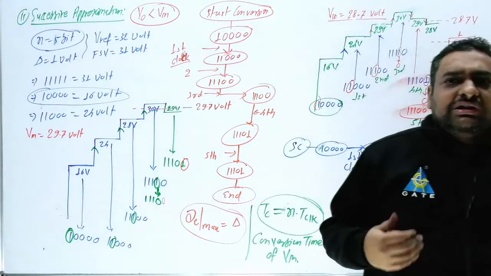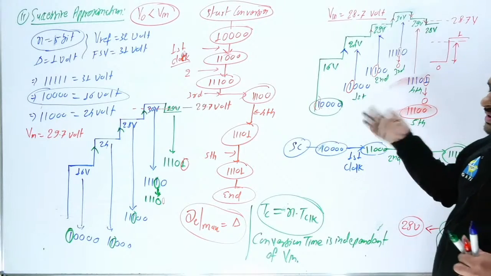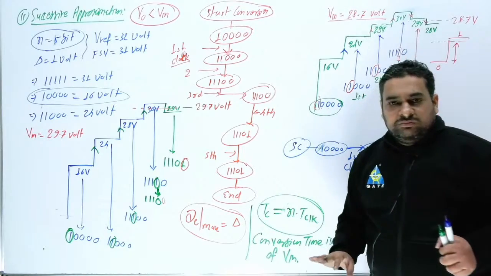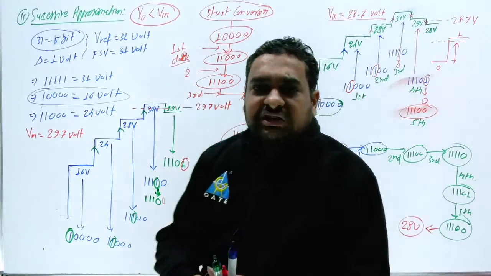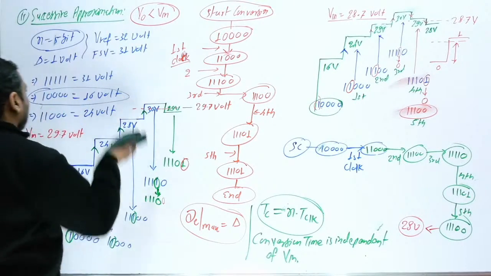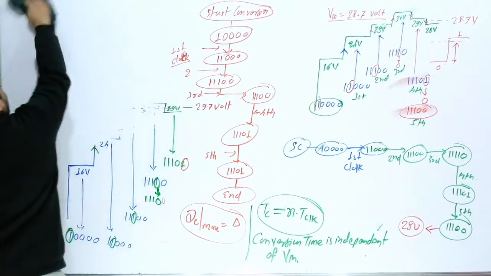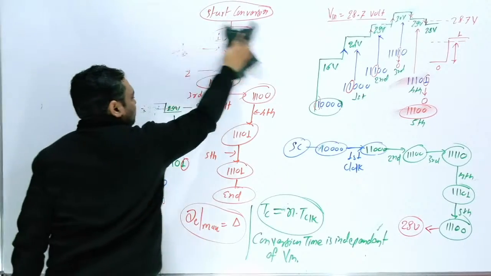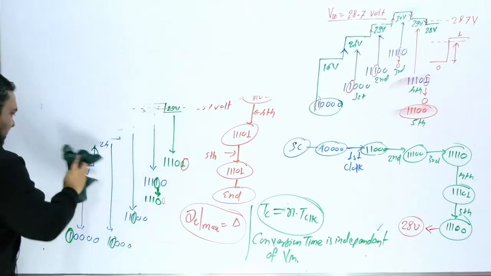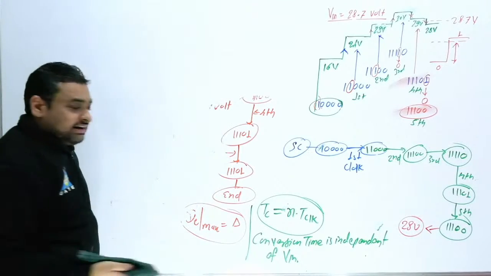So if your bit count is more than 5, we generally go with successive approximation. But in real life again we don't use successive approximation, because we need a quantization error of del by 2. Clear this point? Now one more question I am going to take from here. Generally from counter type, they will not ask you the question. From successive approximation, this is a very important topic. Most of the questions are asked from successive approximation, and in the last steps generally students get the wrong answer.